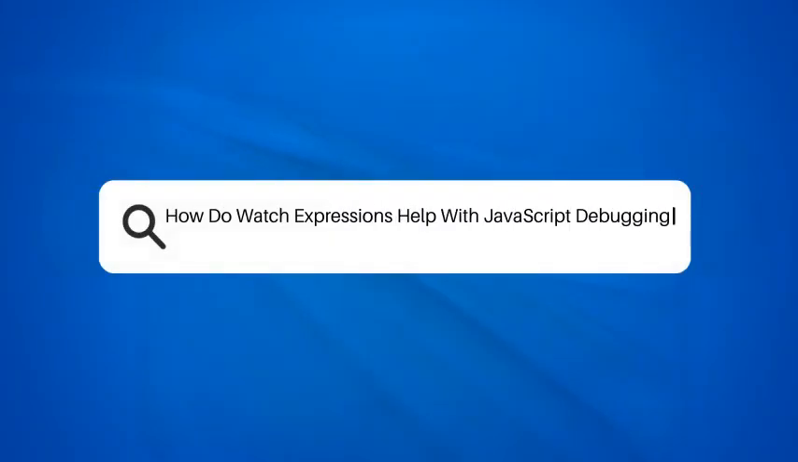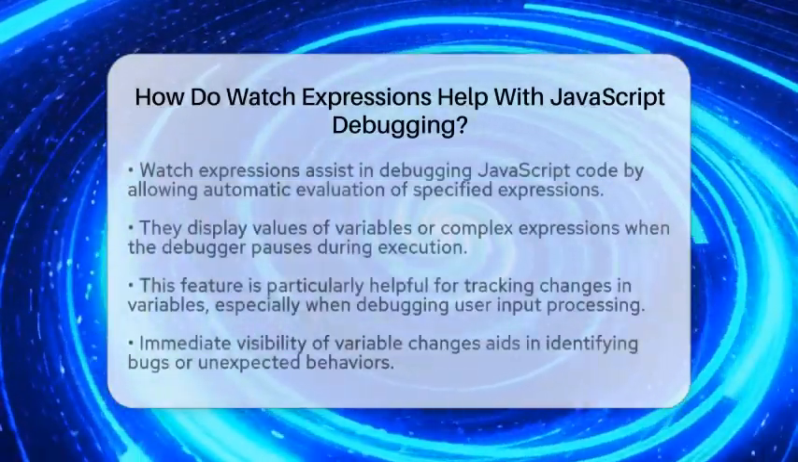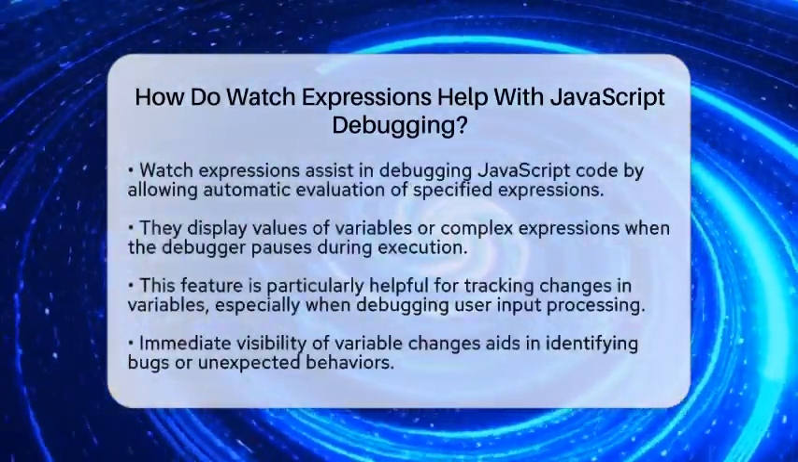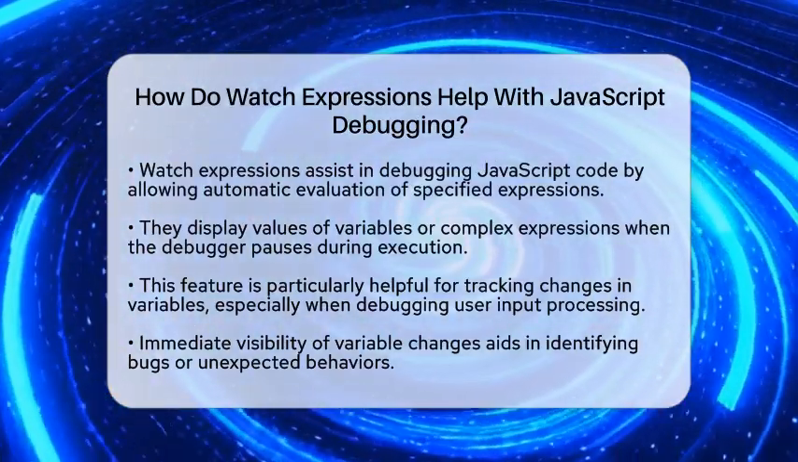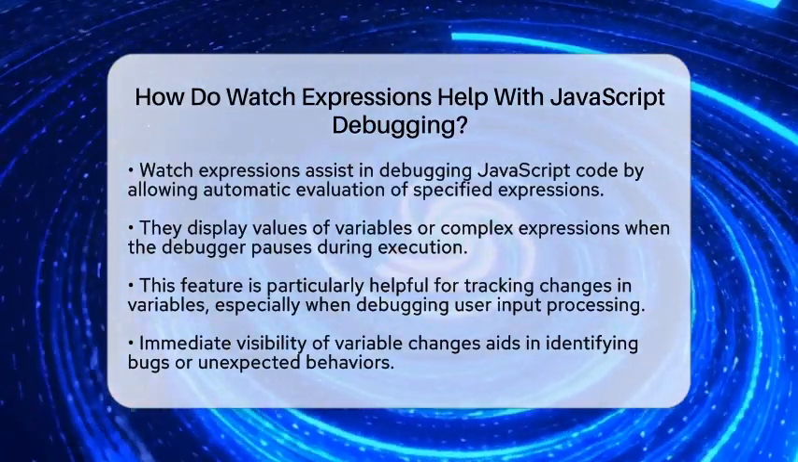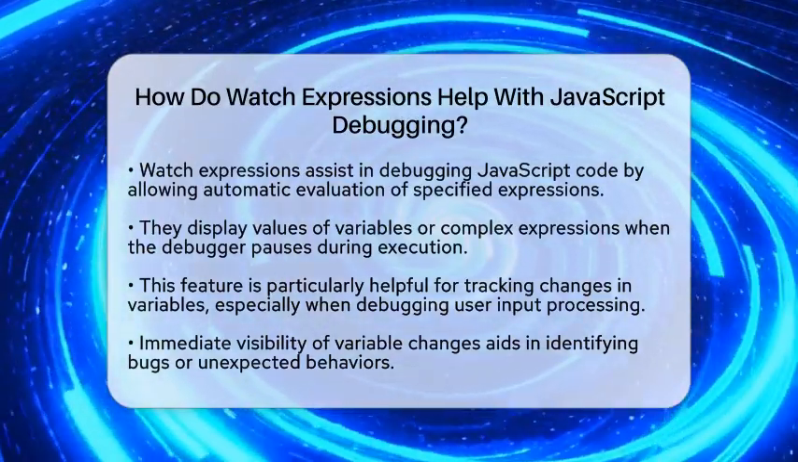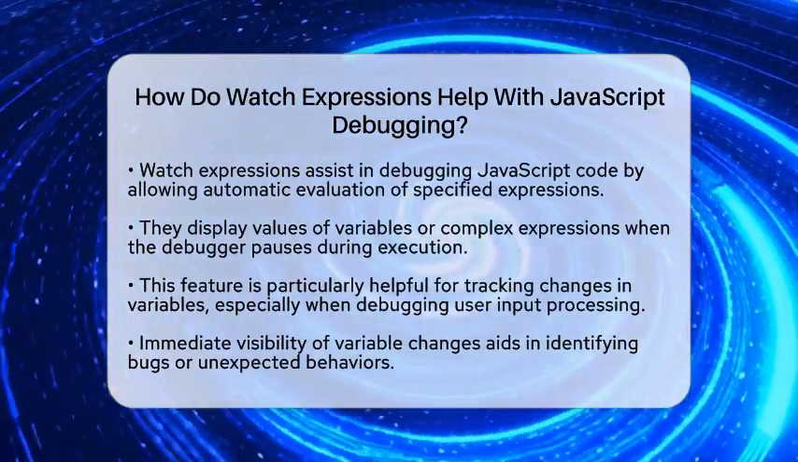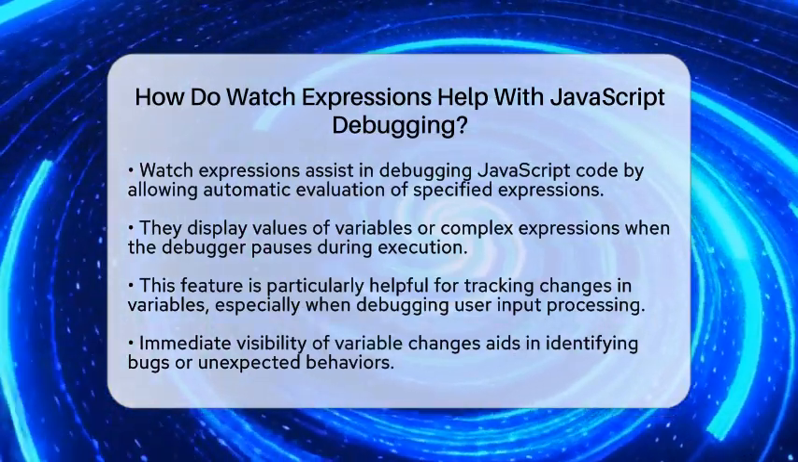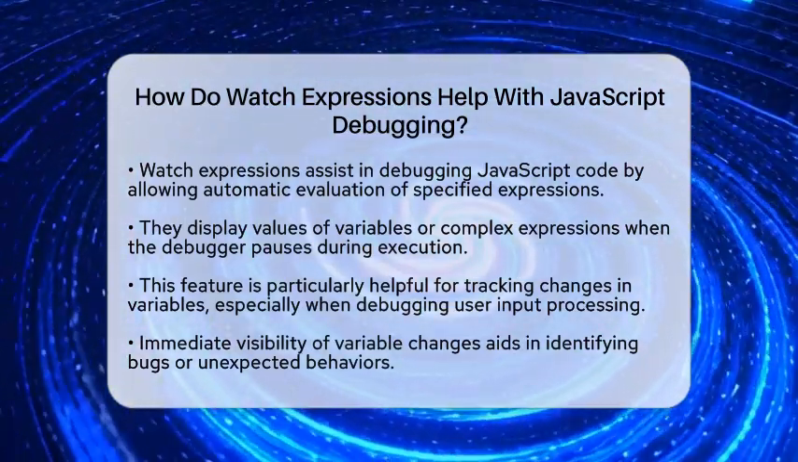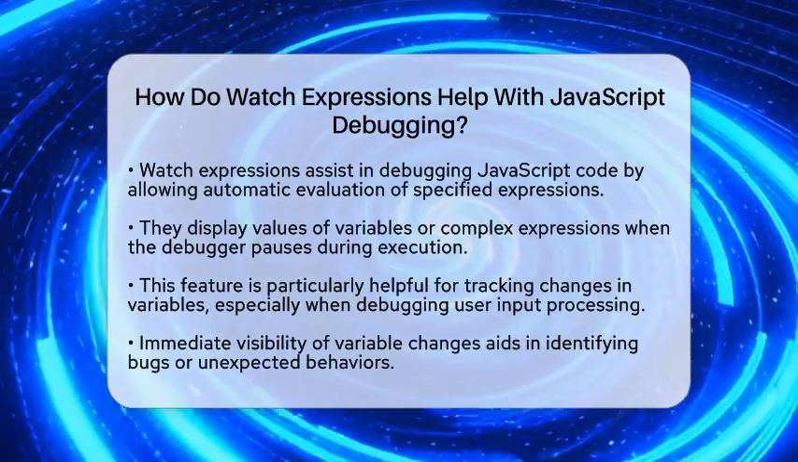How do watch expressions help with JavaScript debugging? Have you ever found yourself stuck trying to figure out why your JavaScript code isn't working as expected? Debugging can be tricky, especially when dealing with functions and asynchronous operations. One tool that can make this process easier is watch expressions. So, how do they help with JavaScript debugging?